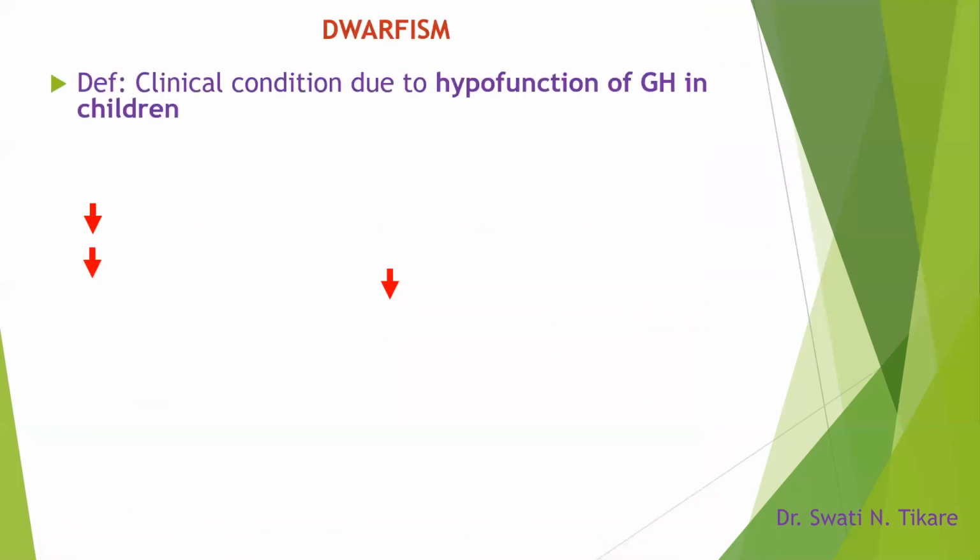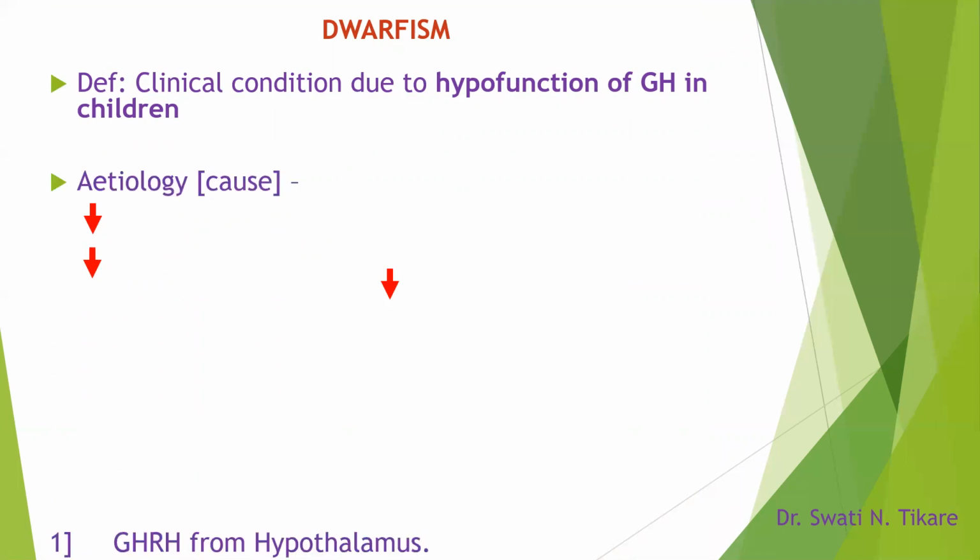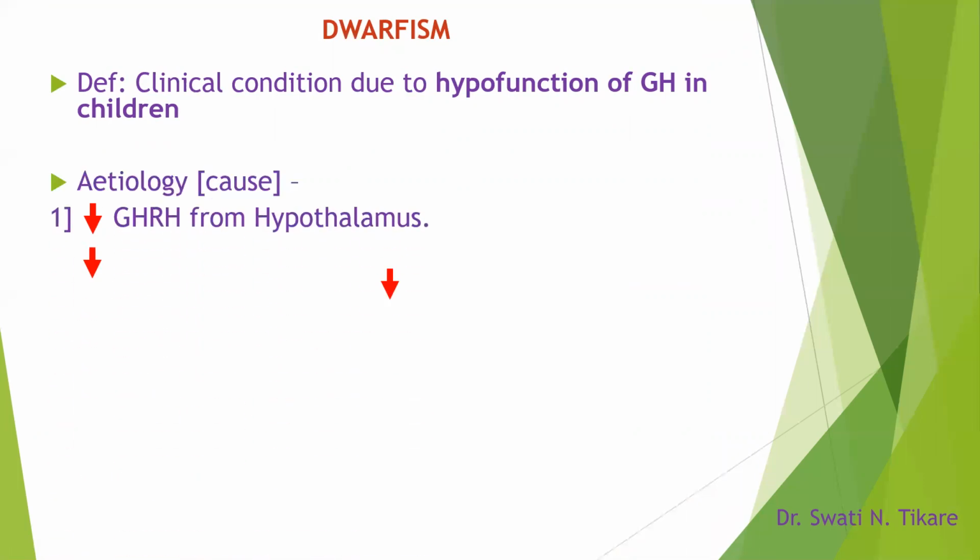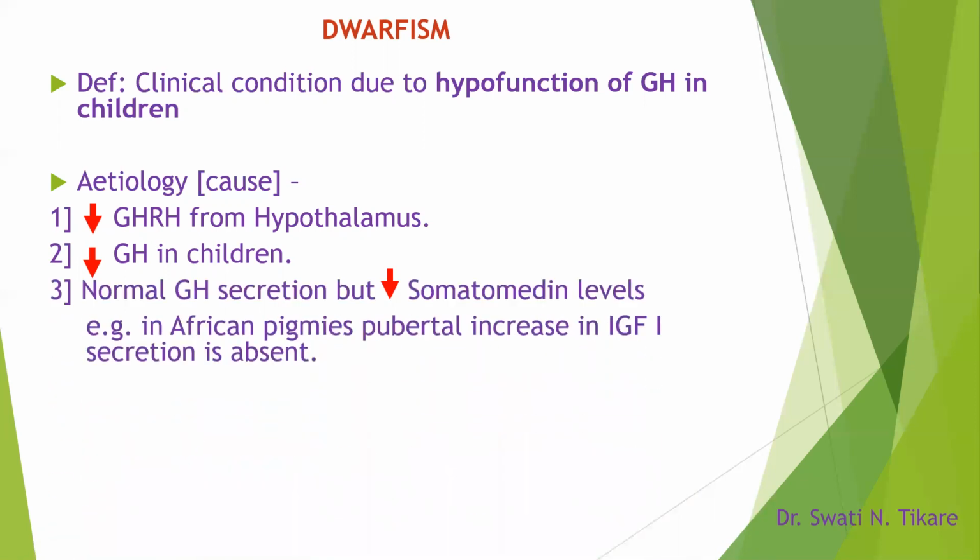Coming to dwarfism. Dwarfism is a clinical condition due to hypofunction of the growth hormone in children. The cause, or etiology, is either that the growth hormone releasing hormone from the hypothalamus is decreased, or that the growth hormone itself is decreased in children.